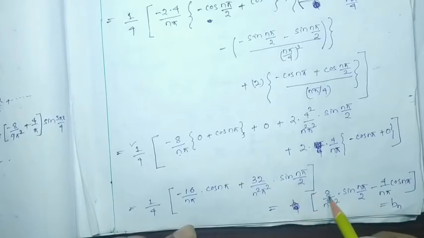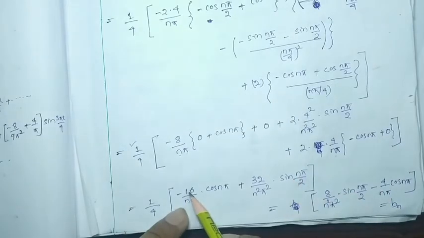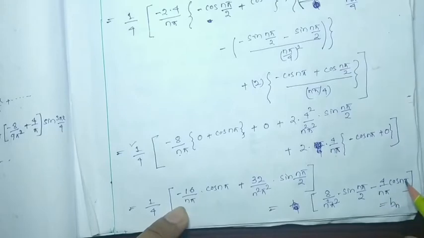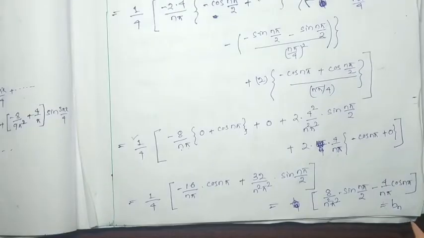So if I take 4 common from 32, then it will be 8 by n square pi square sin n pi by 2 minus 4 by n pi cos n pi. This is the equation of Bn. So this is our final equation of Bn.